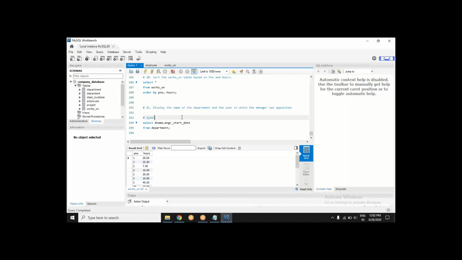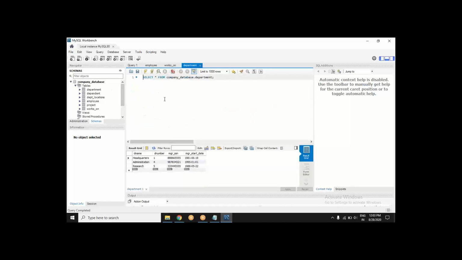What your question asks is that it wants to see the department name and the year. So one is D name and another is the year in which the manager was appointed. Where is this data? Do you think it is in employee? Check this out. Actually, it is the department table. It contains the department's name, the department number we have assigned to this department, and who is the manager heading this department. Every department is spearheaded by somebody.